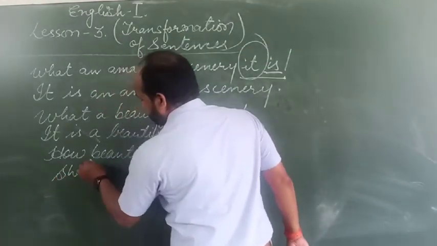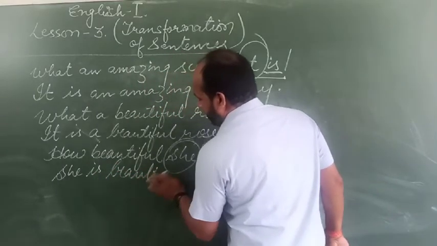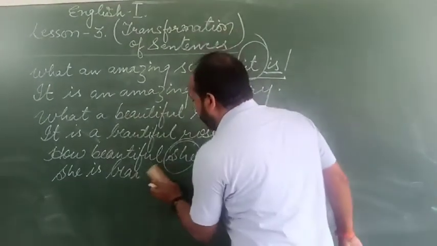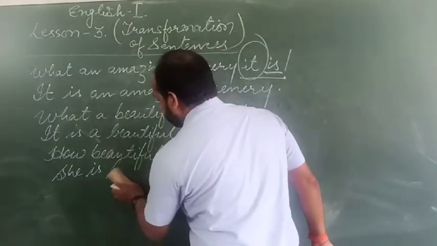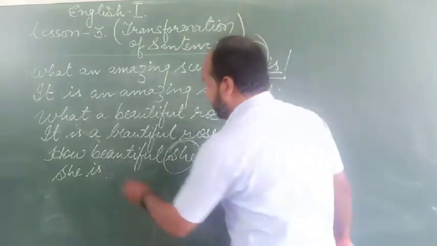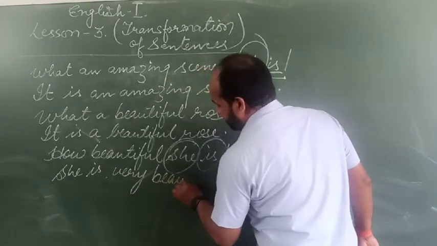She is beautiful, or she is very beautiful. Since how is used here, we can add the adverb very. She is very beautiful.